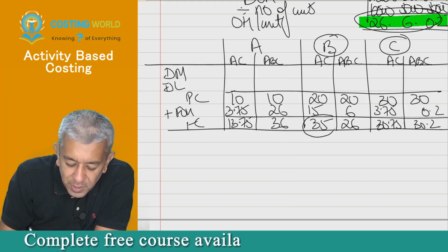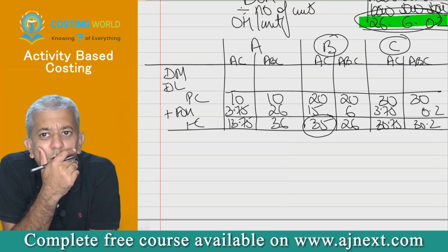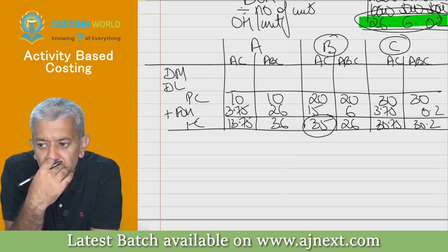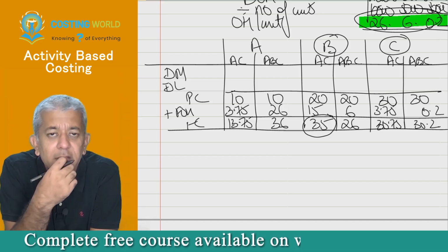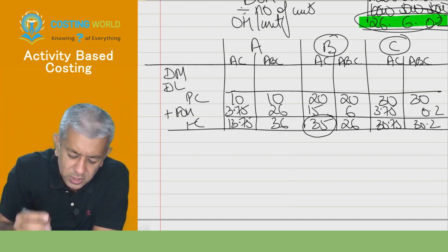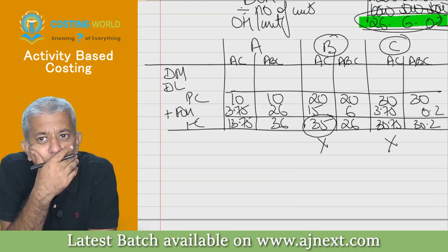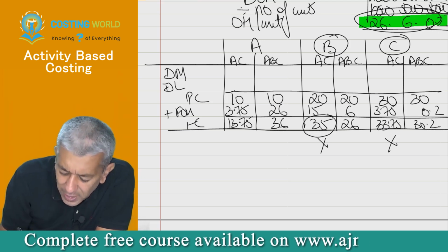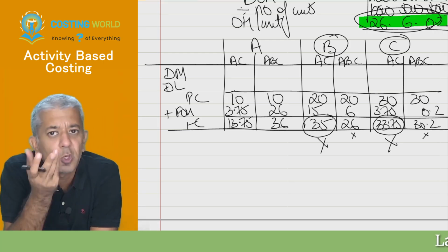Why? If my cost is higher, my selling price will also usually be on a higher side, no? Yes, sir. So customers, if they have a choice, same quality from 2 different people, but one guy is cheaper and the other guy is expensive, you will always buy whichever is cheaper. If there is a quality difference, that is a different thing. But as such, they will go for whatever is cheaper. So product B and product C will not get sold at all. You all understood this argument? Yes, sir. This is 33.75, I guess. In any particular case, my cost is going to be far higher than that of the competitors. So my product B and product C will not get sold.